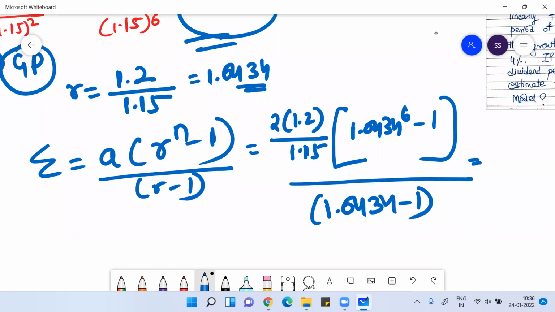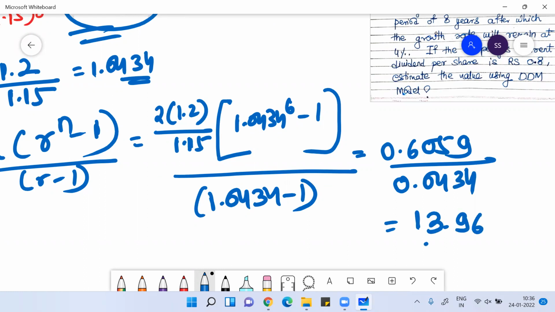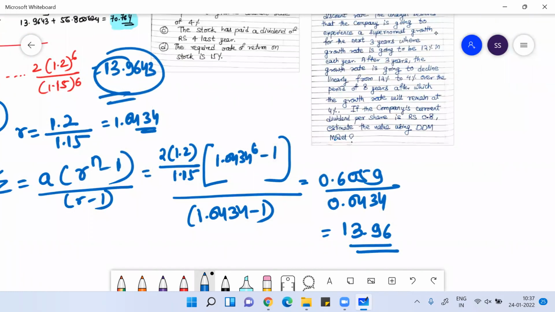Clear, everyone? Anyone, any doubt? You can check this. So clear, everyone?